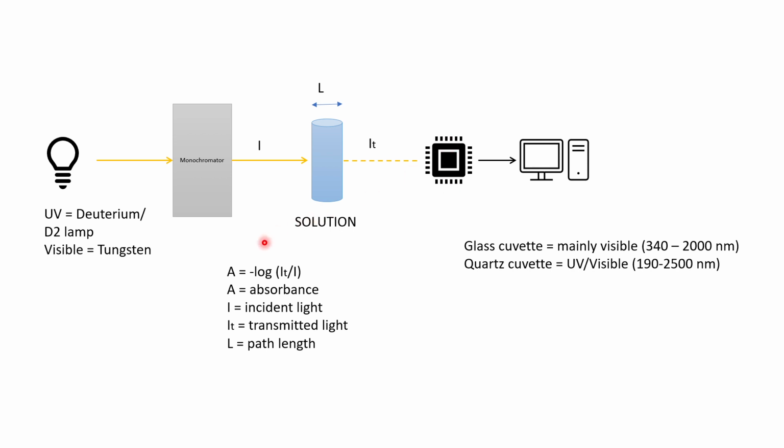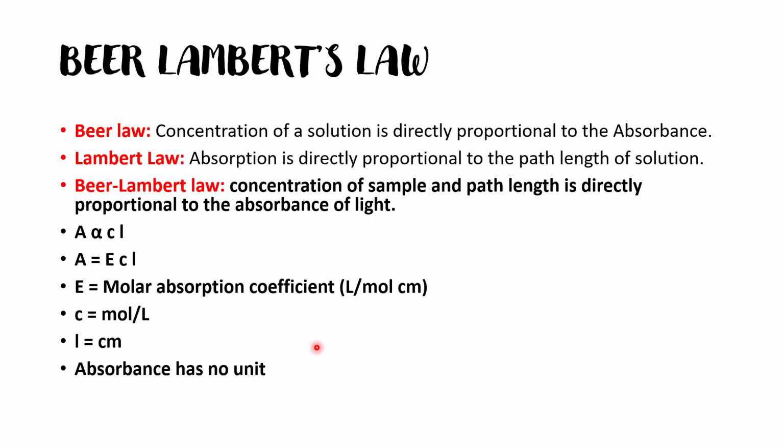The value for absorbance is A equals minus log of IT, the transmitted light, divided by I, the incident light. Here A is absorbance, I is incident light, IT is transmitted light, and L is the path length. Why path length is important, we'll get to. Before going into the applications of UV spectroscopy, we need to learn a few laws, one of which is Beer-Lambert's law.